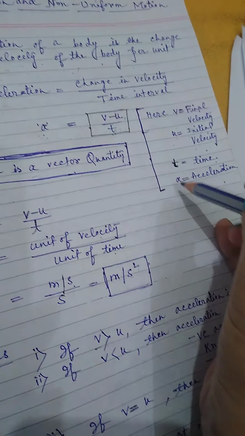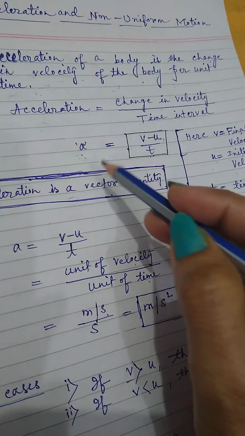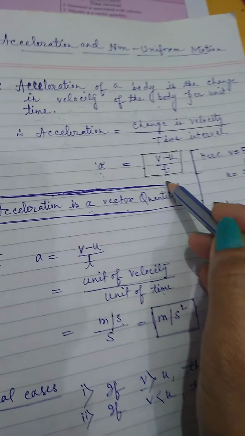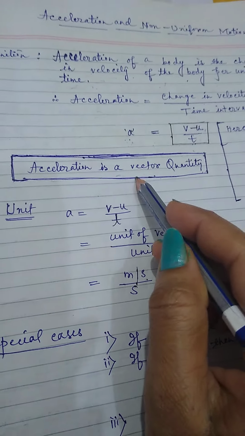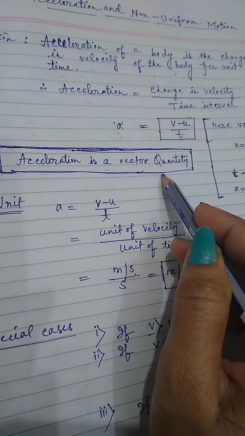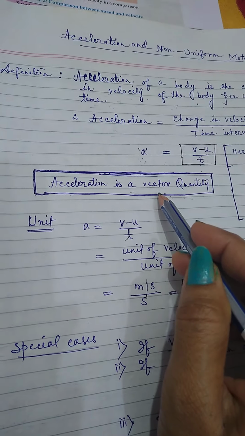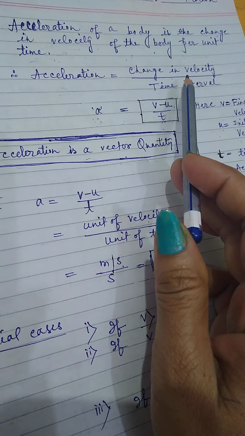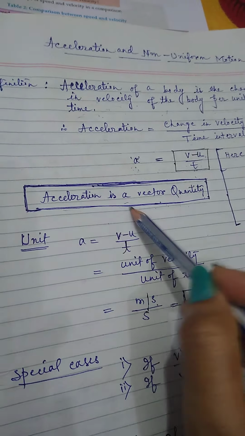These are the notations in physics for the different kinds of velocities. So a is equal to, we can write, (v minus u) by t. Also you have to know that acceleration is a vector quantity. You are already familiar with vector quantities and scalar quantities. So you know that velocity is a vector quantity, so acceleration is also a vector quantity.